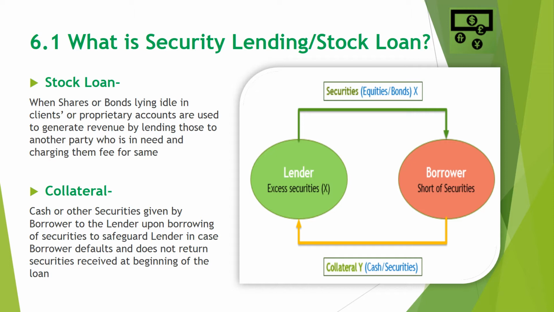Now, what is security lending? When clients or firms buy shares for long-term investment, those shares just lie in their account doing nothing. So the only earning those shares have is the dividend, annual dividend, if the companies declare that. To generate income from such shares, those shares can be given on loan. This kind of loan is called stock loan or security lending.